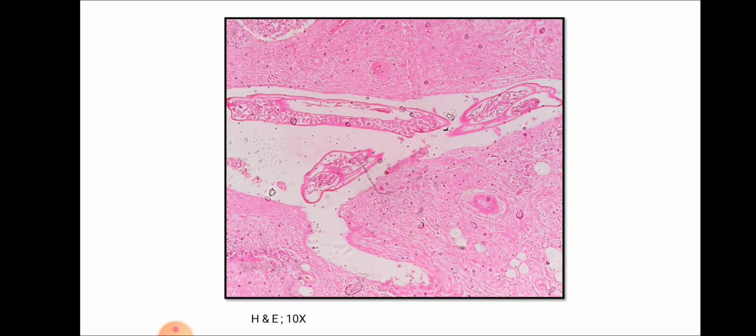This is a low power view. Here we could see a cross section of the gravid worm showing internal organs. Surrounding tissue is showing inflammatory infiltrate.